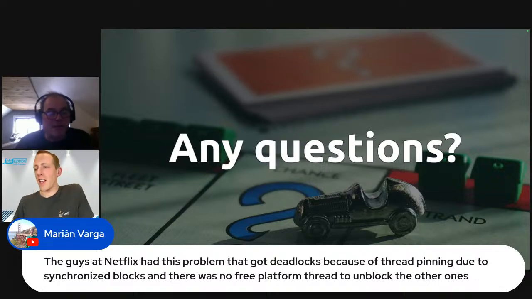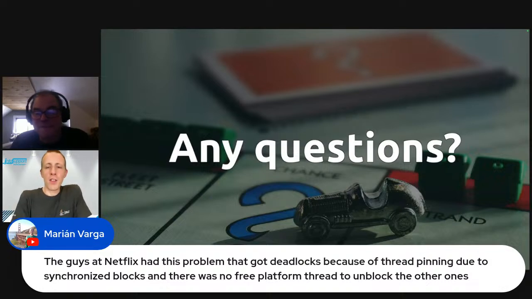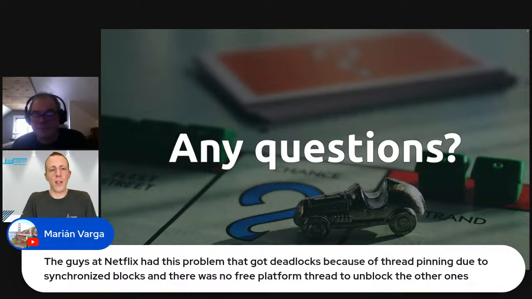Well, that doesn't surprise me, right? Like I said, in the first version of virtual threads, the object monitors that we rely on to organize locking took place on platform threads. So I think this problem would be fixed quite soon if JDK 24 comes out and they migrate to that.